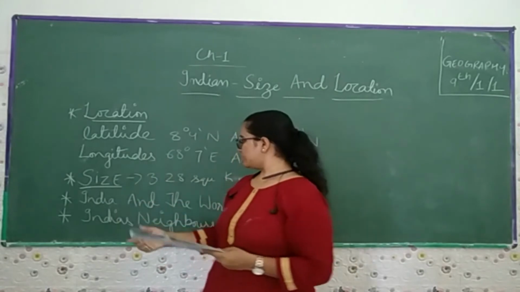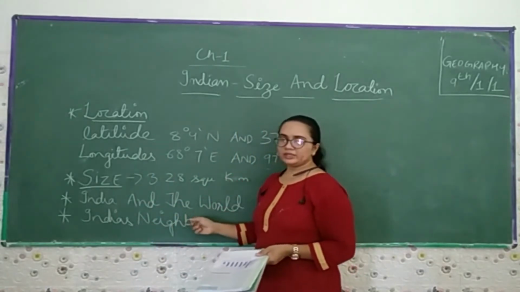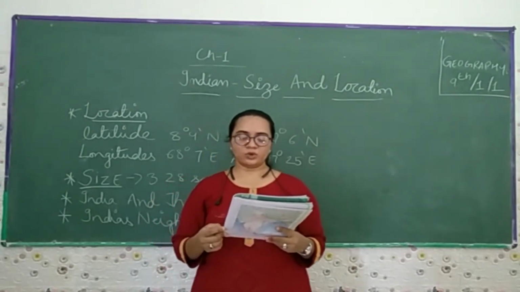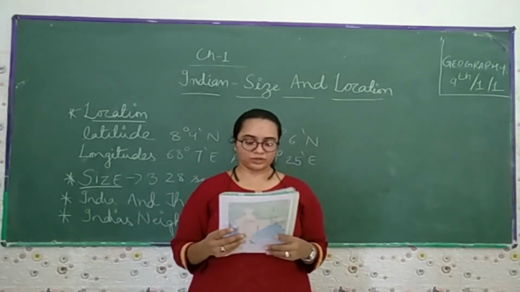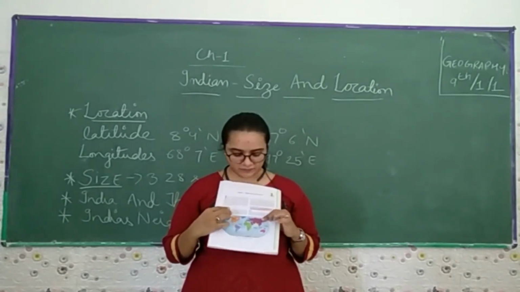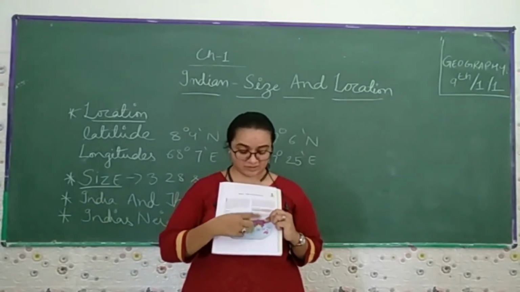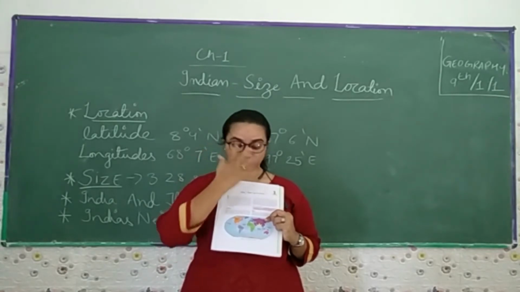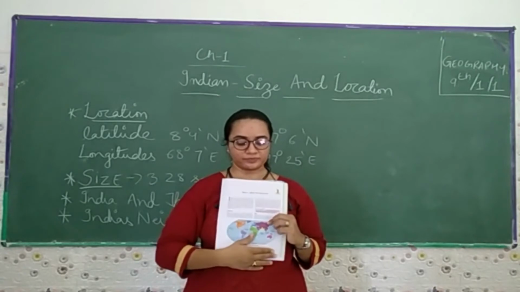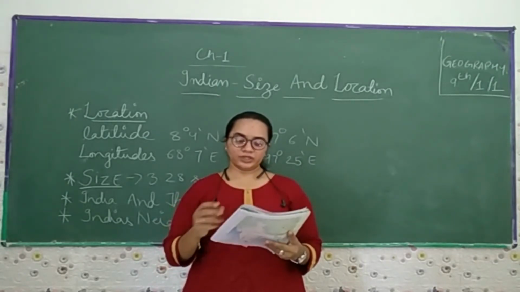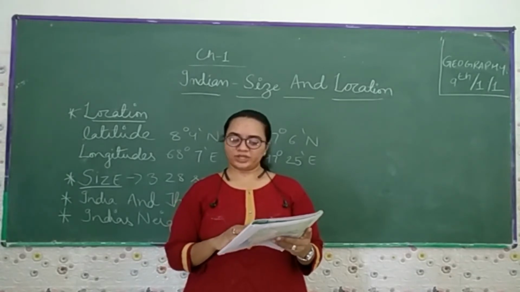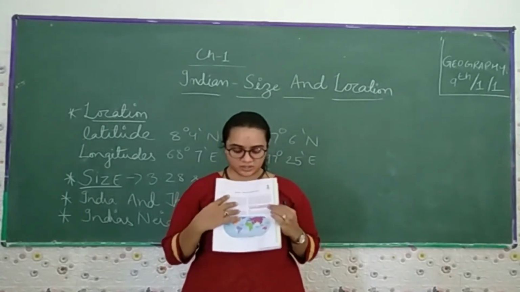Now come to the next topic of this chapter, India and the World. The Indian landmass is a central location between East and West Asia. If you see this world map, the East and West masses of Asia, we are like in the center. Then we talk further that India is the southern extension of the Asian continent. Yes, it is in the southern